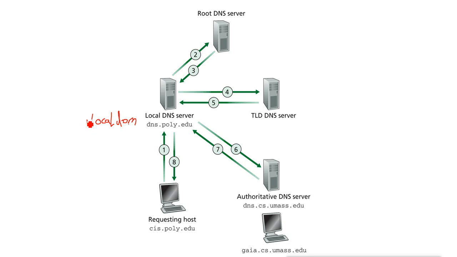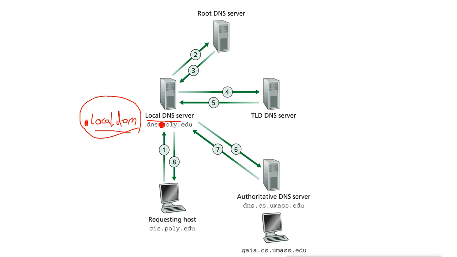It will never be an authoritative domain. So any request that comes for any domain will not match this local domain. So what does it do? It will always do recursive queries to get the record, and whenever it gets the record, it caches the record in its cache. So it is called a caching only server. Otherwise it is a normal server, but normally it does not have any records.